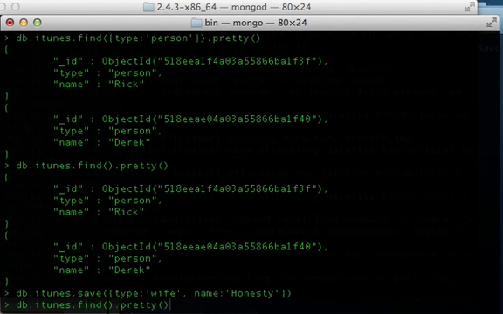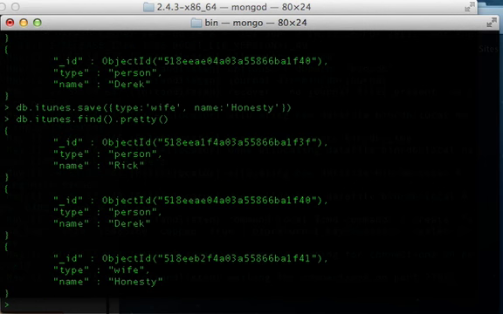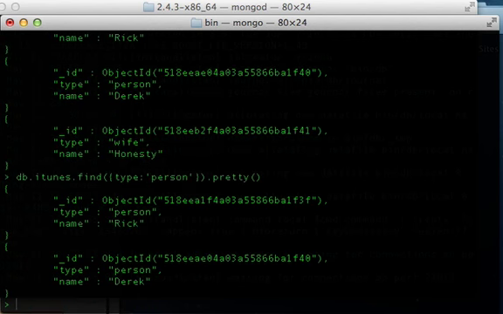So now if we run find pretty, it's going to give us all 3 items, right? But what if we want to do a search on persons? Well, it only gives us Rick and Derek. That's because Honesty's type is wife, not person. And if we're searching directly for a person, we're only going to get records with the type of person.